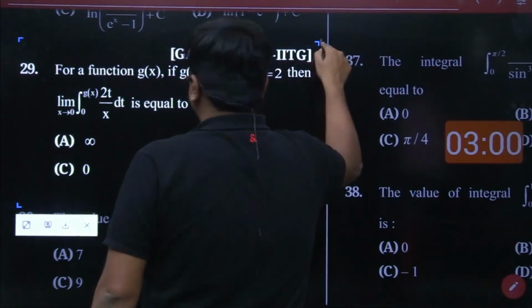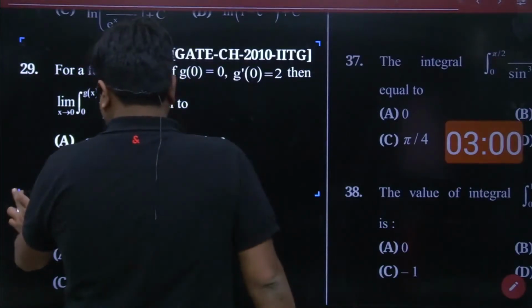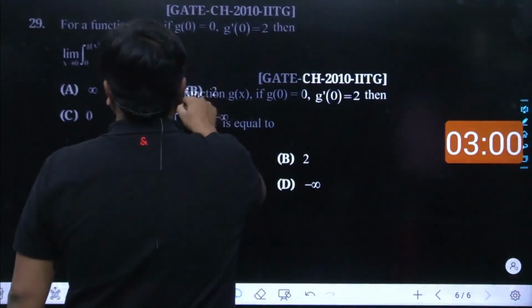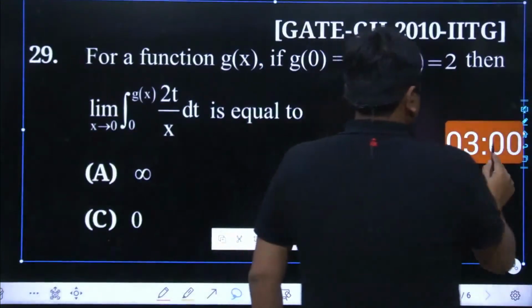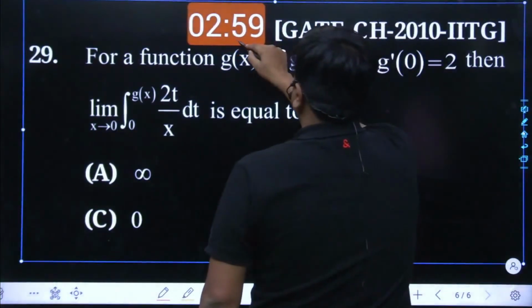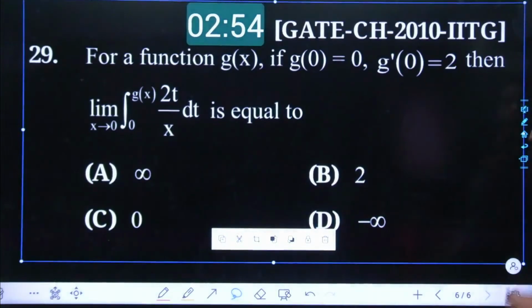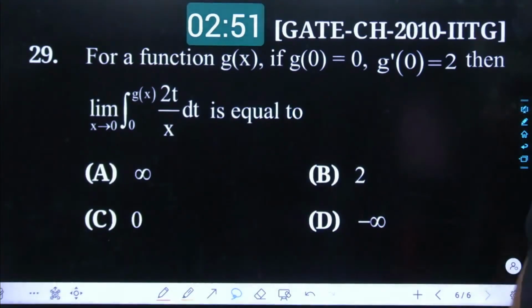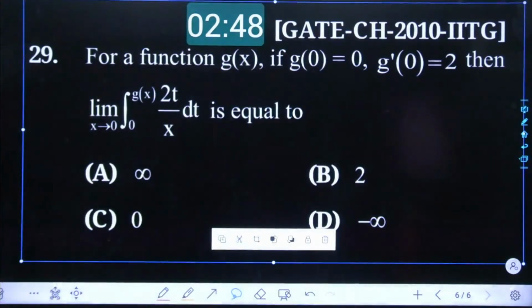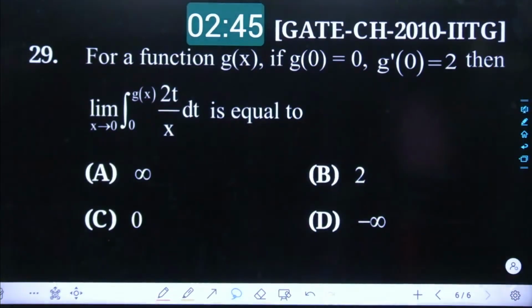This has been a problem which had been asked in chemical engineering, CH. Let me bring this question towards the working board. Here comes the question actually. And your time starts now. Read it carefully and tell me what could have been the best most answer. The function g of x, if g of 0 is 0, g dash 0 is 2, then I need to find the limit x tends to 0 of the integral from 0 to g of x of 2t by x dt is equal to.